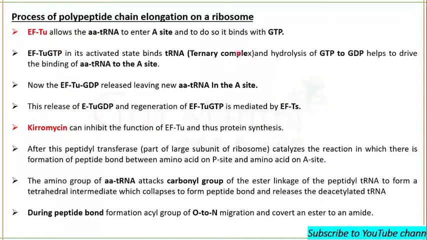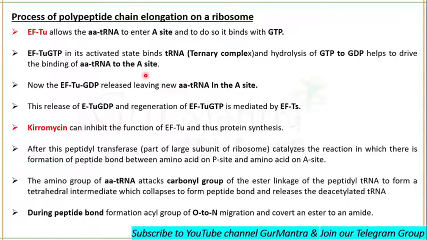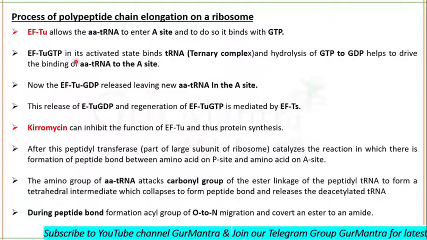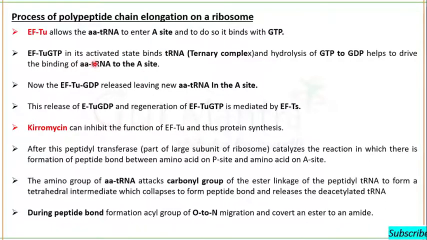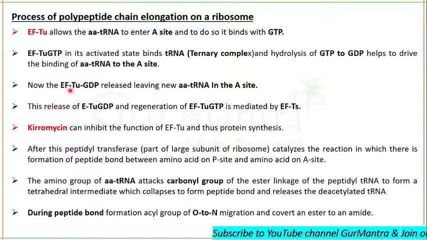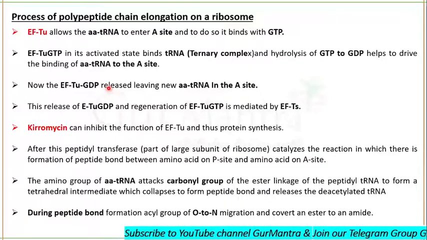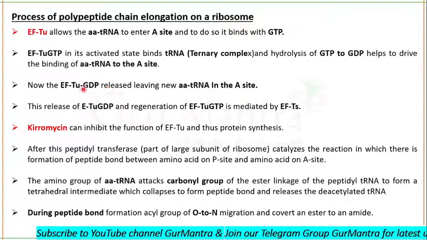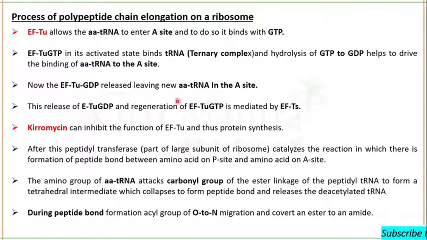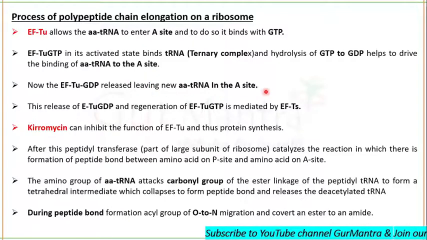Fine. So the binding of tRNA to the A site will be driven by hydrolysis of GTP, and after hydrolysis of GTP there will be elongation factor Tu-GDP, and it will be released out after leaving a new aminoacyl tRNA in the A site.